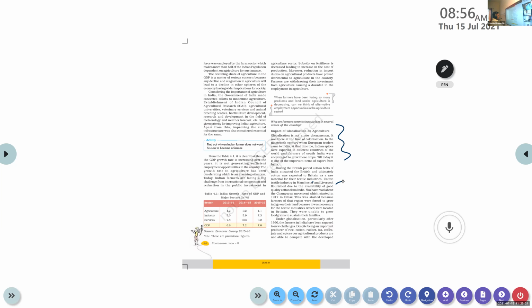You have read about the Champaran movement, which started in 1917 in Bihar. Champaran Satyagraha, we studied, right? Well, 1917, the Champaran Satyagraha organized by Mahatma Gandhi, right? To protect the farmers. This was started because farmers of that region were forced to grow indigo on their land because it was necessary for the textile industries which were located in Britain.